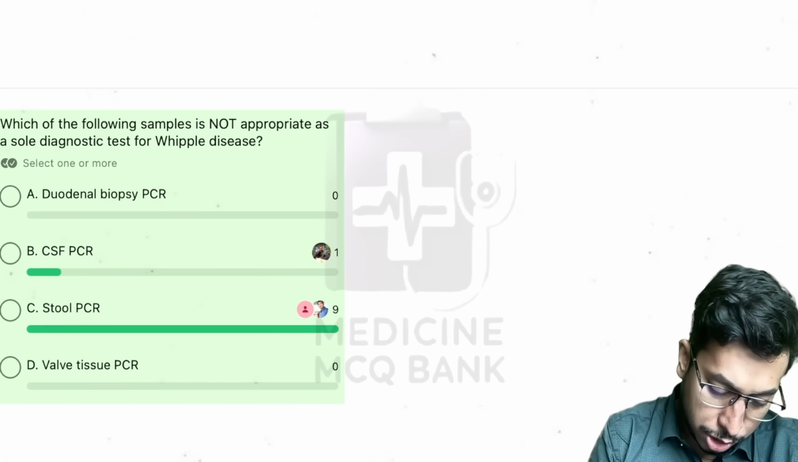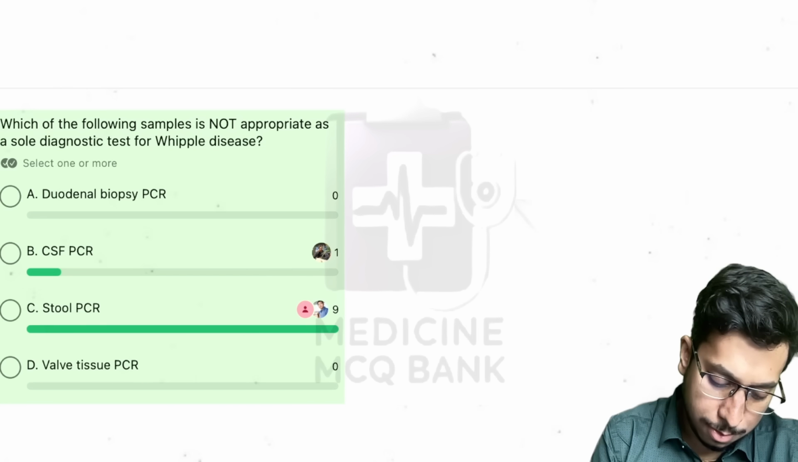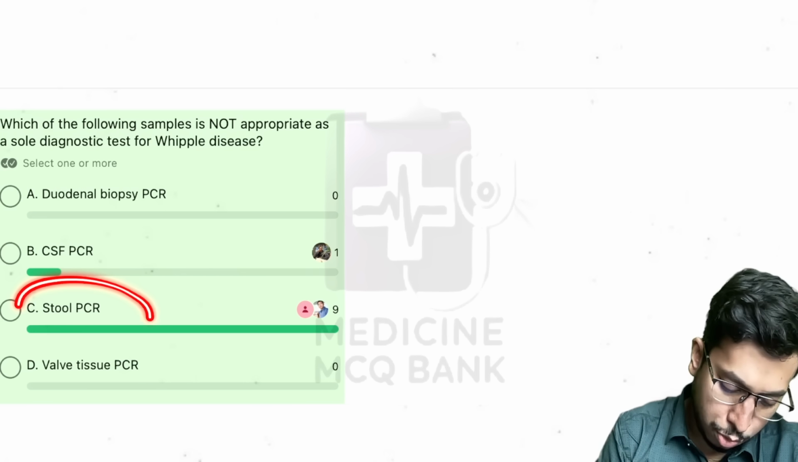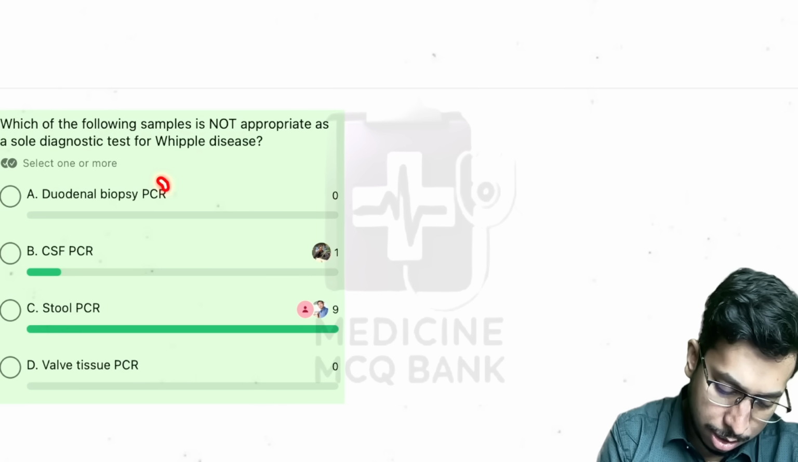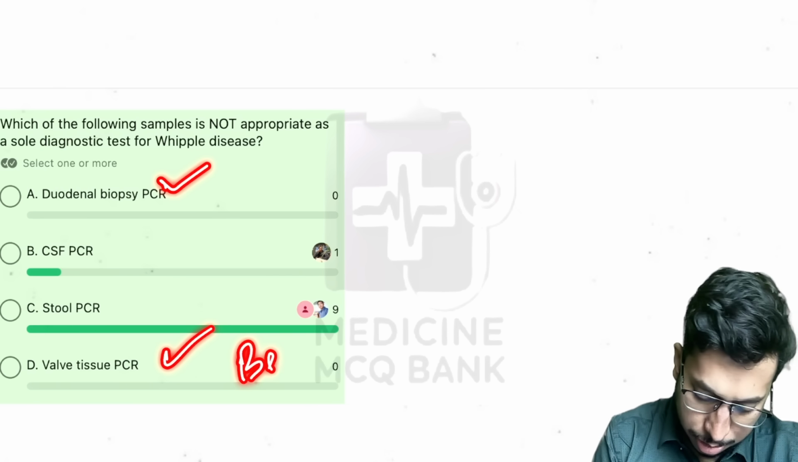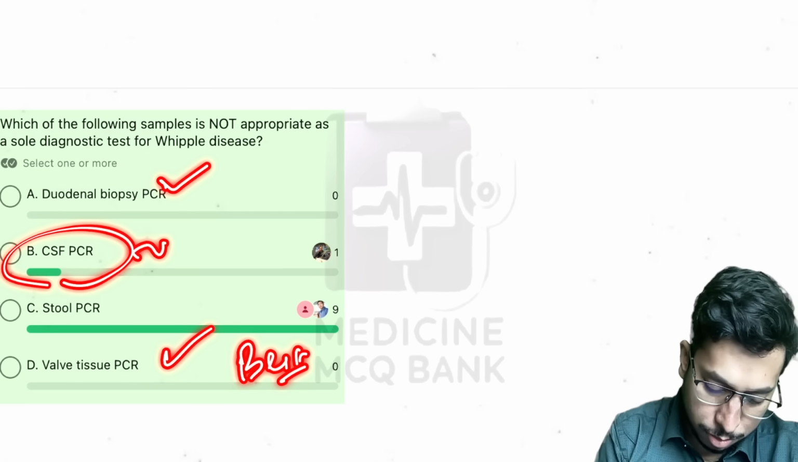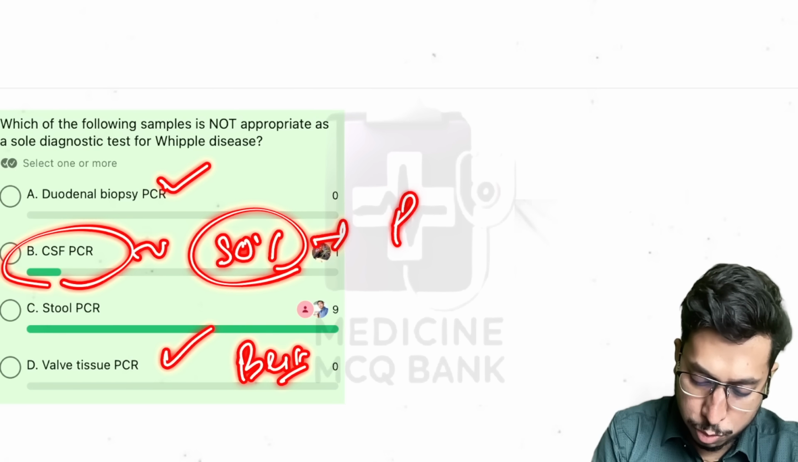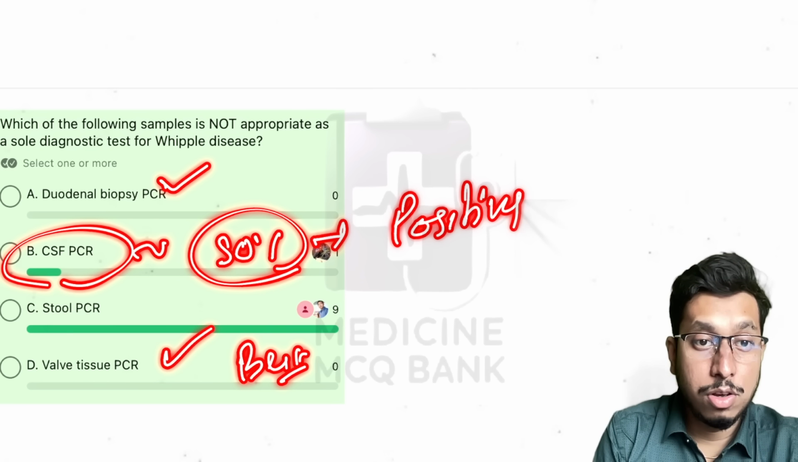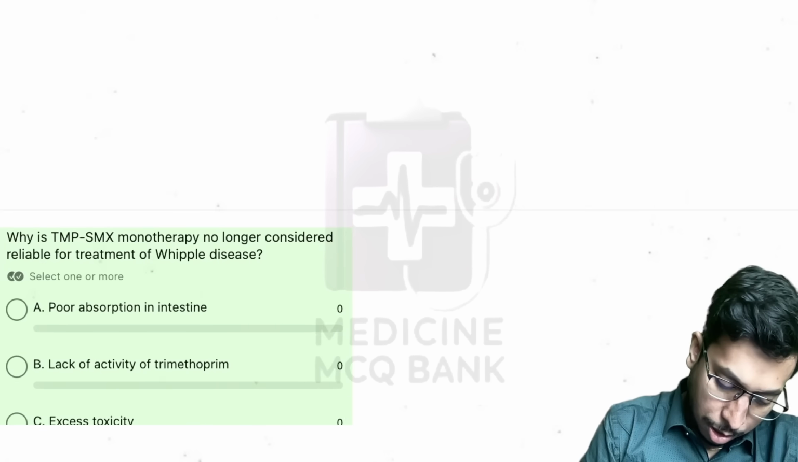Now coming to the next question, which of the following samples is not appropriate as a sole diagnostic test? Yes, stool PCR is not appropriate as the sole diagnostic test. Tissue, like duodenal or valve tissue, is the best. CSF is mandatory because in 50% of cases, CSF becomes positive. All right, now coming to the next question.